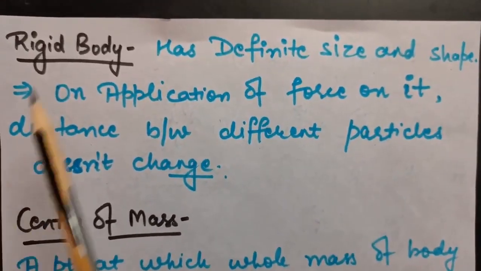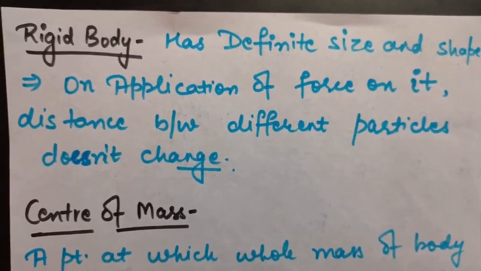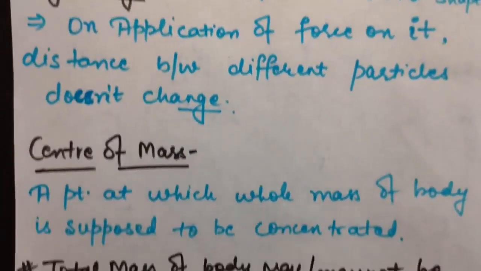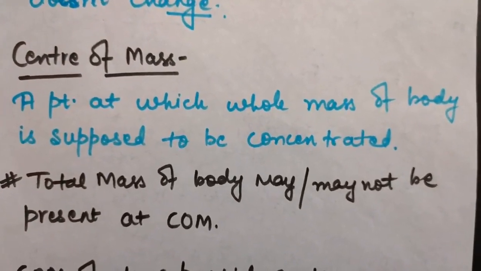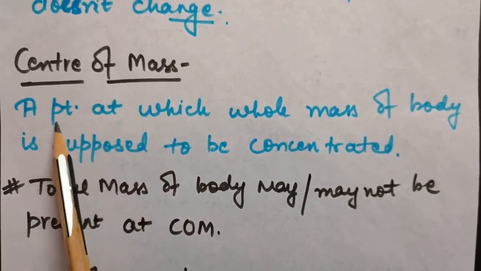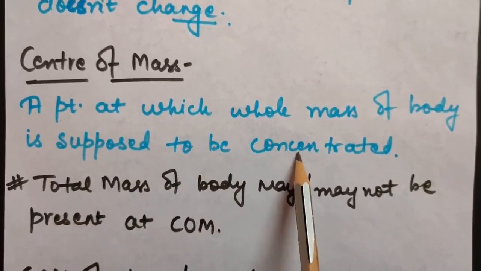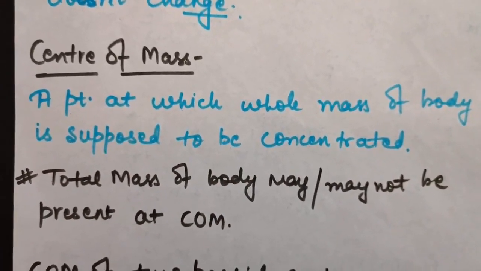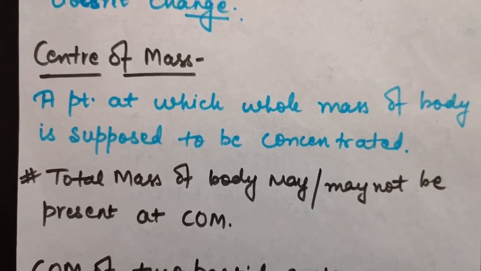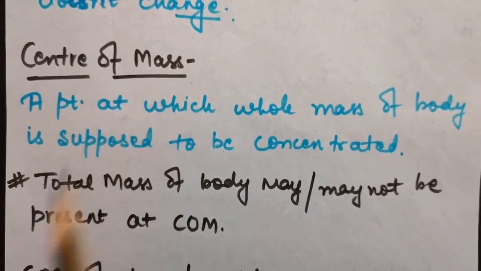Okay, so now to describe the motion of rigid body, we talk about center of mass. Center of mass is required to study the motion of rigid bodies, and it is defined as a point at which the whole mass of the body is supposed to be concentrated. That is, we consider a point and we consider that at that point the whole mass of the body is present. Okay, so that point is called center of mass.